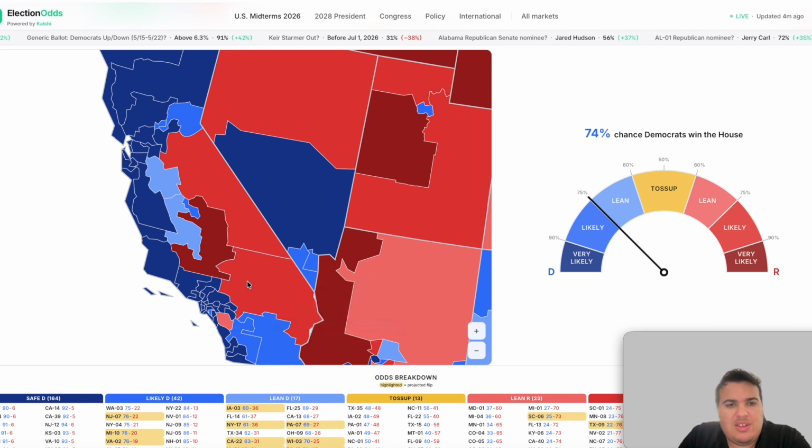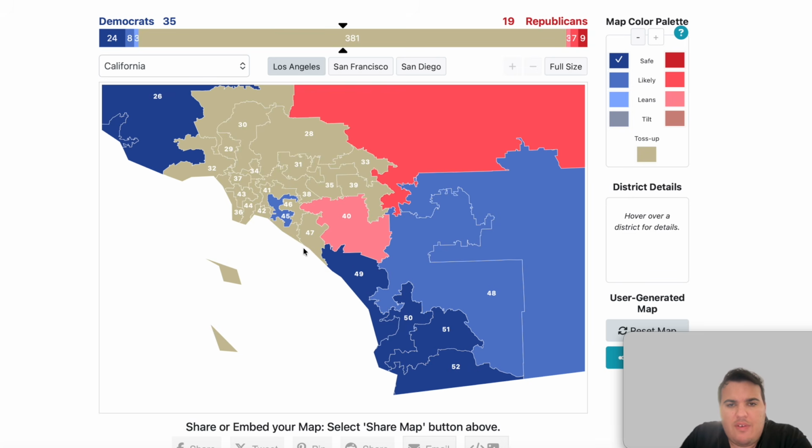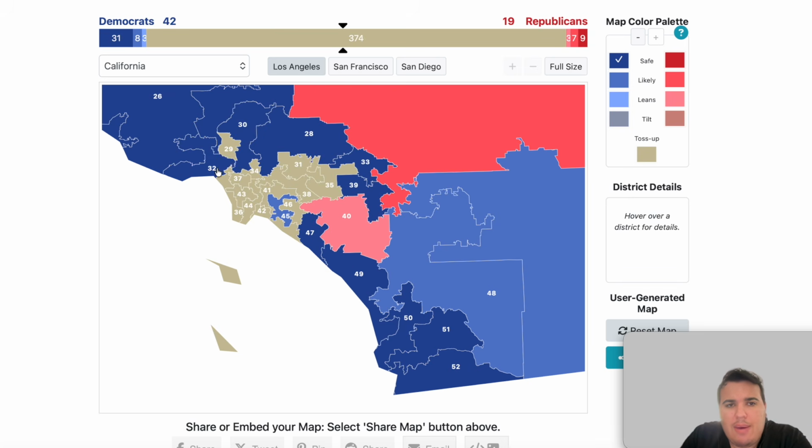Okay, so the rest of these, every single district besides this in the state of California in the Los Angeles area and going down the coast of California that I have yet to fill in, these are all listed on the new California congressional map as safe for the Democrats.